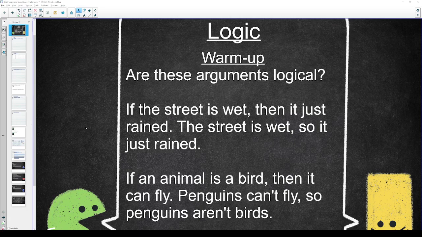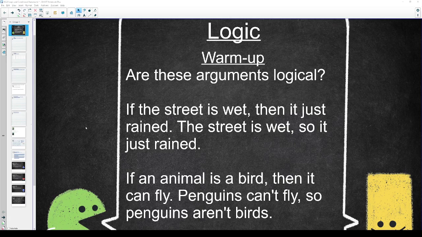You obviously can see that that's not true, though. Somebody could have just spilled a drink. Somebody could have a leaking air conditioner or something, right? There's lots of reasons the street can be wet. Somebody could be watering their lawn and it gets onto the sidewalk or the street. So we know that the street can be wet when it didn't just rain.